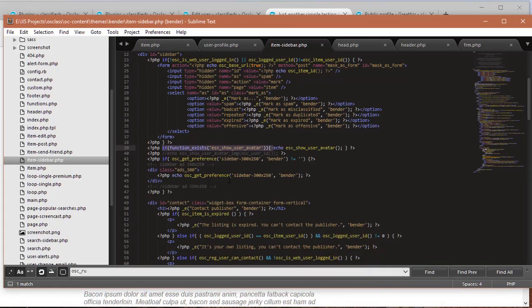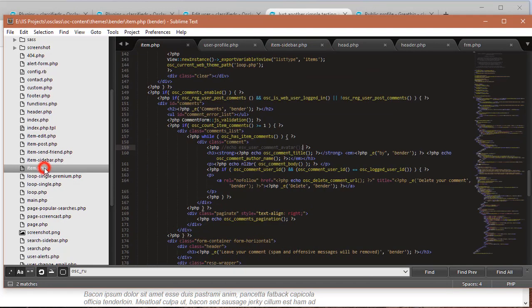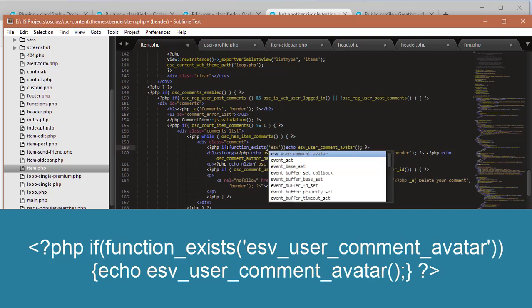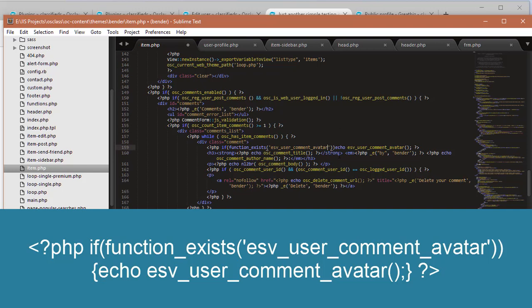So doing the same thing, I believe the items snippets are located in this place. I was running it earlier, that's why it's easier for me to find those locations. So here is the right location. So I'm just going to redo that simple expression that we did earlier. If function exists, easy avatar ESV user comment, then go ahead and echo that function out.